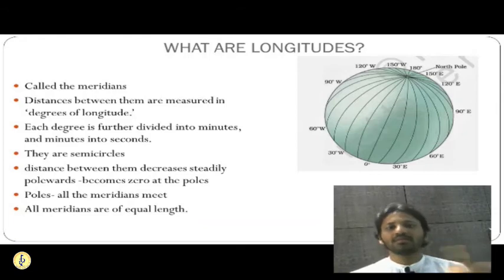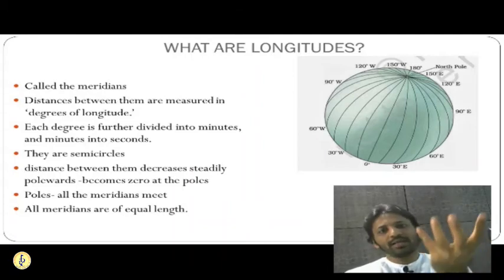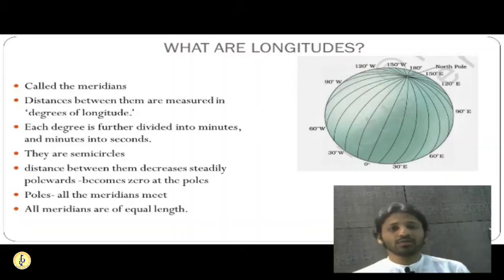Latitudes are full circles. Longitudes are semicircles. Latitudes, as we are moving upwards, become shorter and shorter. But longitude, the size remains the same. Latitudes never touch each other. Longitudes, on the poles, will touch each other. So they are all of equal length.